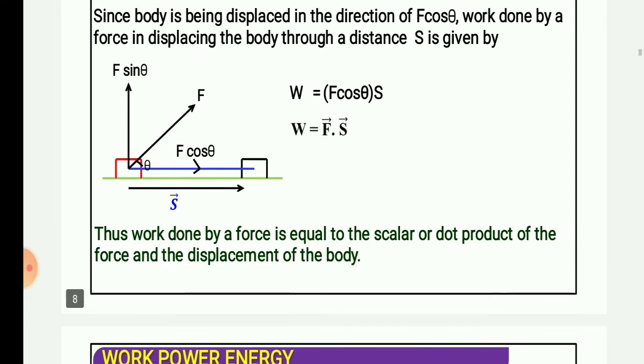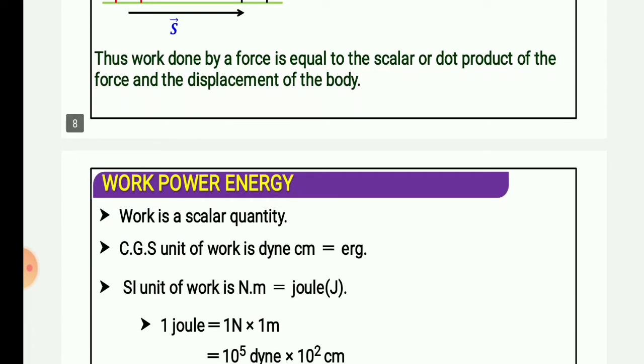As I told you, work is a scalar quantity.